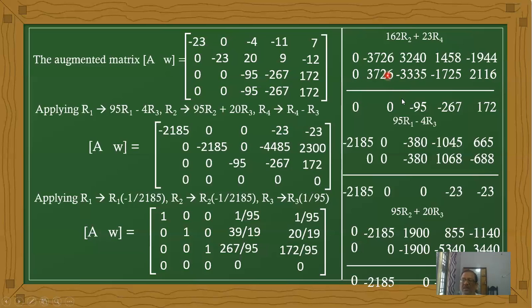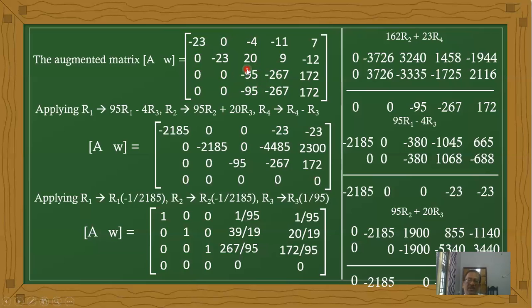and here minus 95, and here you get minus 267 and the last value 172. Now observe the third row and fourth row values are the same now. Therefore, I am taking the subtraction of the two for this fourth row operation. Here we get zeros now. Now after that, this element, third row, third column element is non-zero. Now this should stay, the other elements should be zeros. These elements should be zero now.